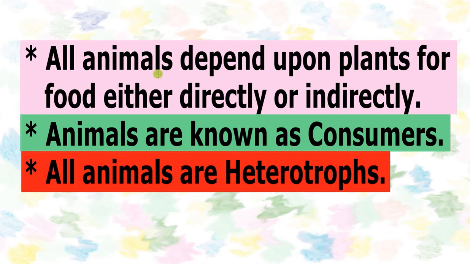So, one thing we can say is that animals cannot produce food. Animals can only consume food. That's why animals are known as consumers. Plants produce food. That's why plants are known as producers. Animals only consume food. That's why animals are known as consumers. And the mode of nutrition in animals is known as heterotrophic mode of nutrition. So animals are also known as heterotrophs because they depend upon other organisms for food.